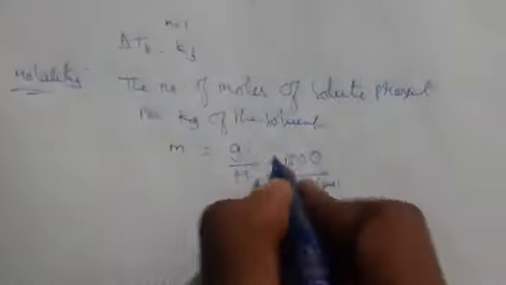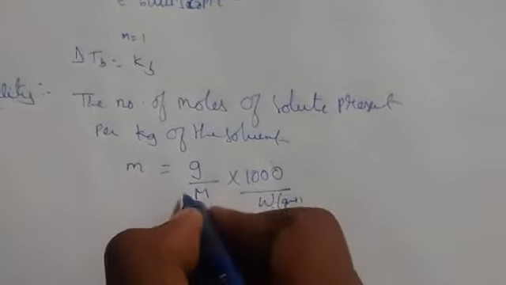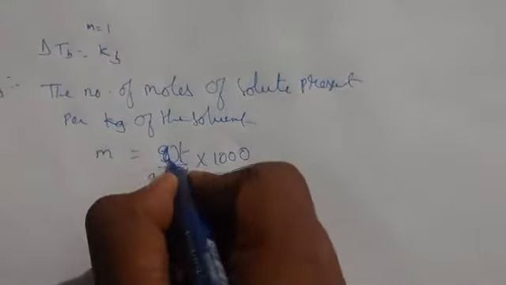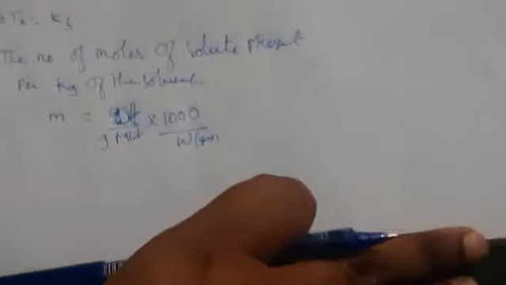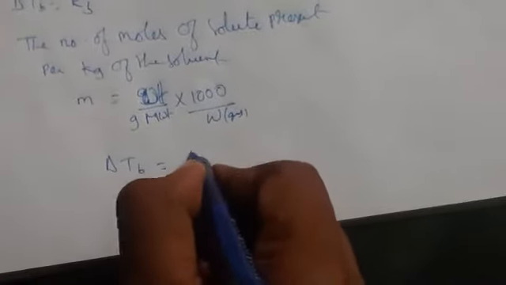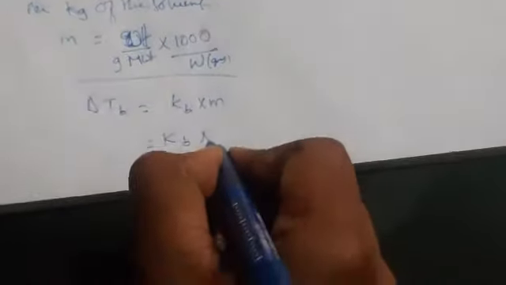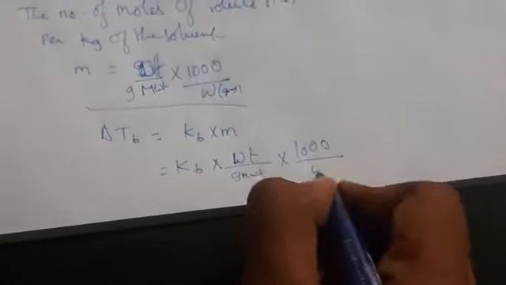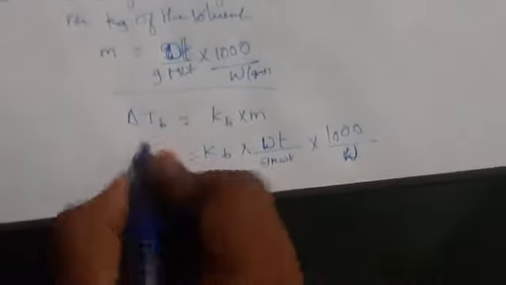So this is the formula, like this also we can write, weight by gram molecular weight into 1000 by W. So according to elevation in boiling point, delta TB equals KB into m, where m is weight by gram molecular weight into 1000 by capital W in grams.